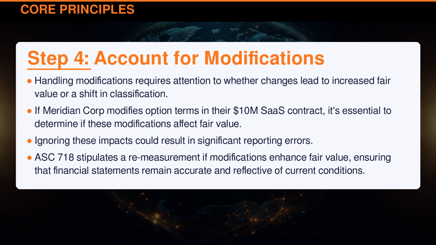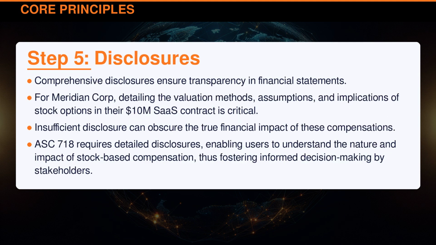ASC 718 stipulates a remeasurement if modifications enhance fair value, ensuring that financial statements remain accurate and reflective of current conditions. Comprehensive disclosures ensure transparency in financial statements. For Meridian Corporation, detailing the valuation methods, assumptions, and implications of stock options in their $10 million SaaS contract is critical. Insufficient disclosure can obscure the true financial impact of these compensations.